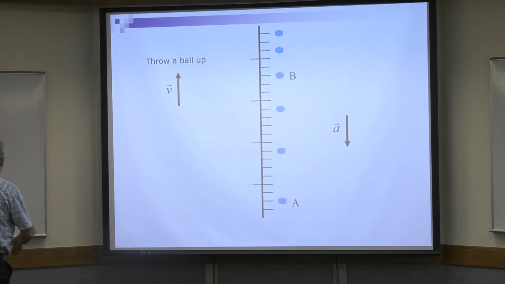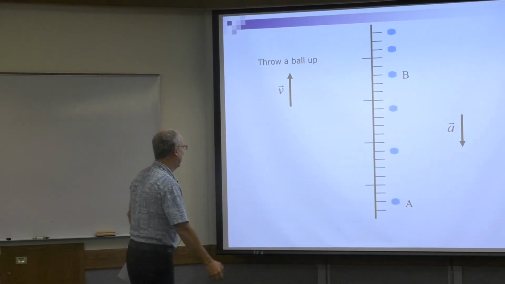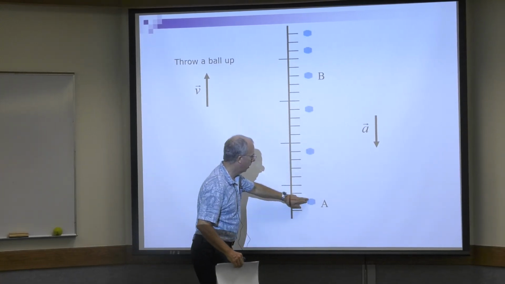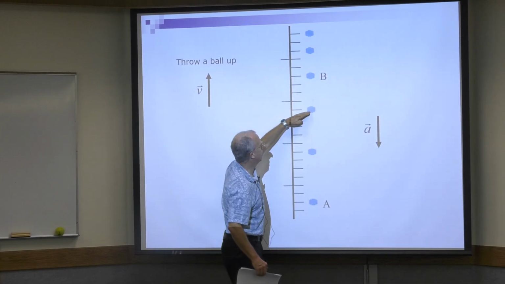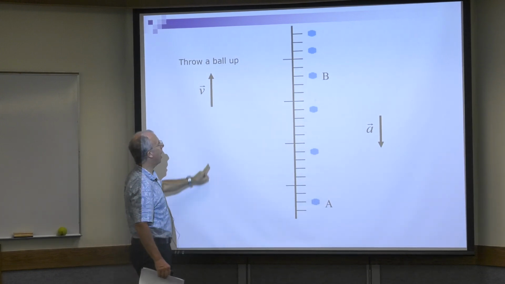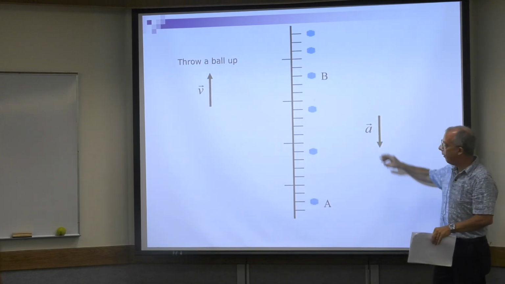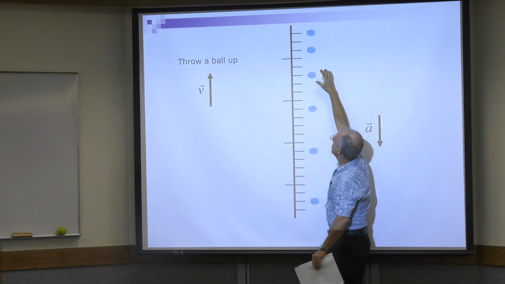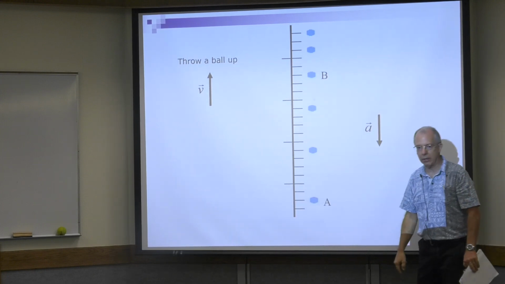Now here, we're throwing the ball up, and we're just concerned with the motion up. So what happens? Well, it slows down. So that's large, and it's less and less and less. So we're throwing it up, so the velocity is up, but the acceleration is still down. Because remember, that's what's great about these motion diagrams. You can see that here's small, it gets bigger, bigger, bigger. So the acceleration is in that direction. Okay?